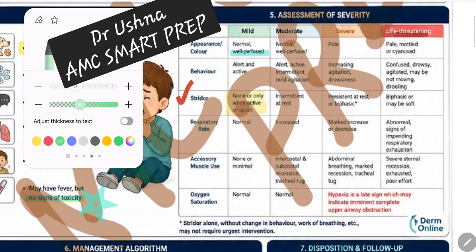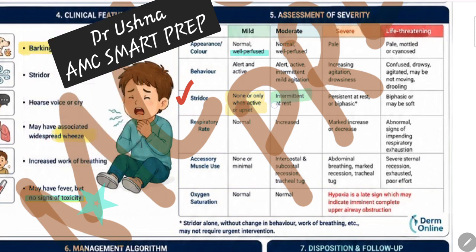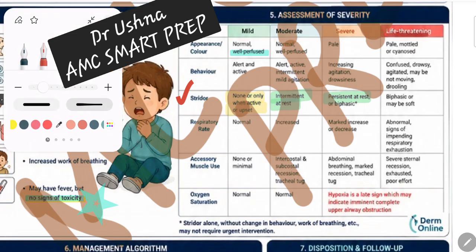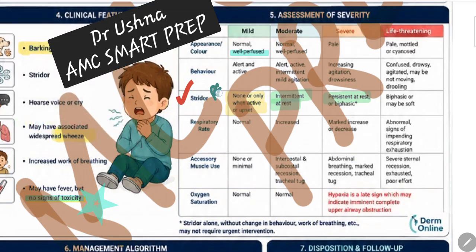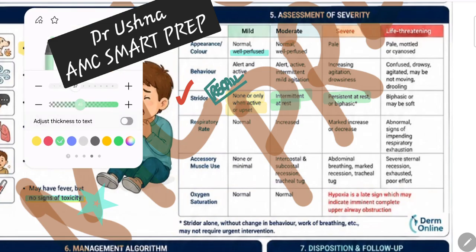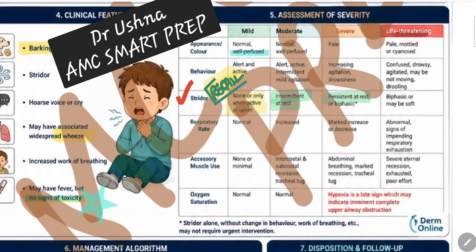If you compare this mild with the moderate one, the patient is having intermittent stridor at rest. That means the patient is now having moderate symptoms. But when you move to the severe symptoms, now the patient is having persistent stridor. So these words are very, very important for your exam. These are basically your recall words. So you should be very particular when you are describing the severity of the stridor, you are basically describing your mild, moderate, and severe category. If the patient is having no symptom, this is mild. If the patient is having symptoms that can be controlled, like intermittent symptoms, this is moderate. And if the symptom is persistent, this is basically severe.